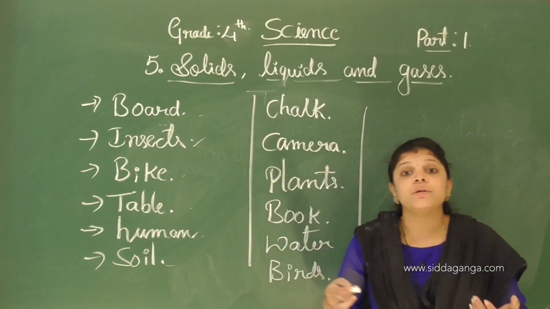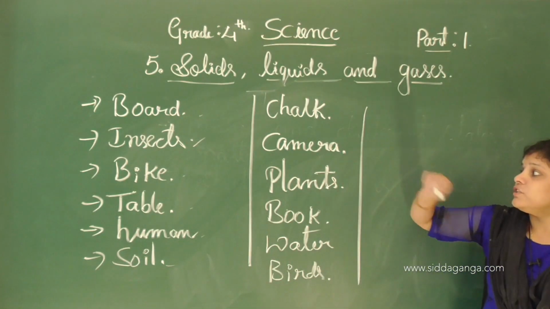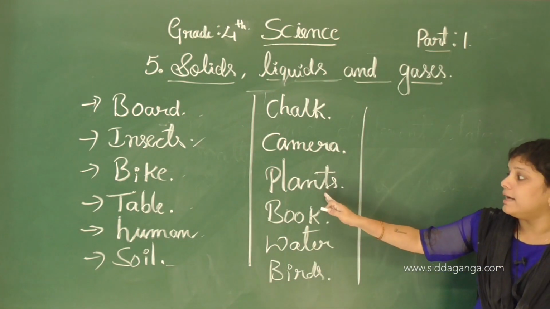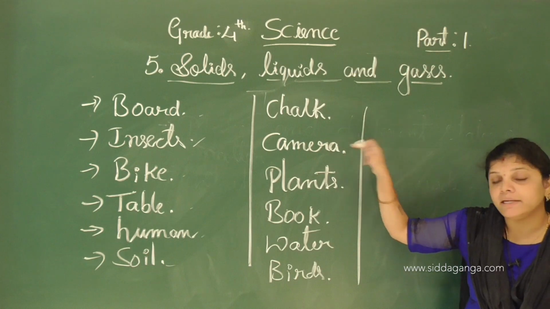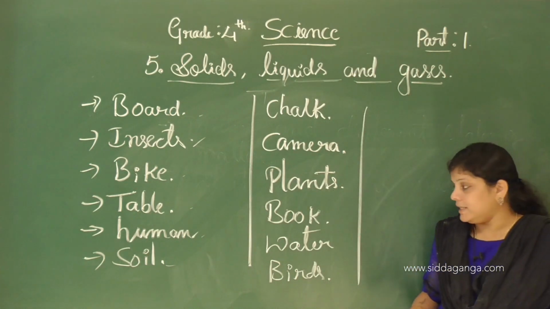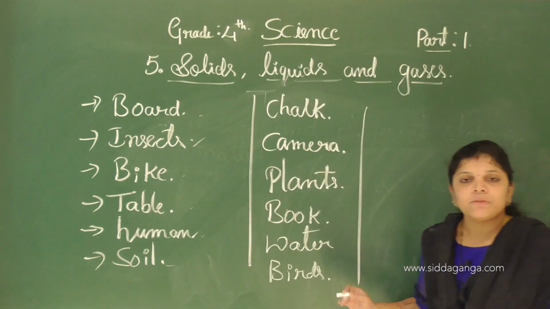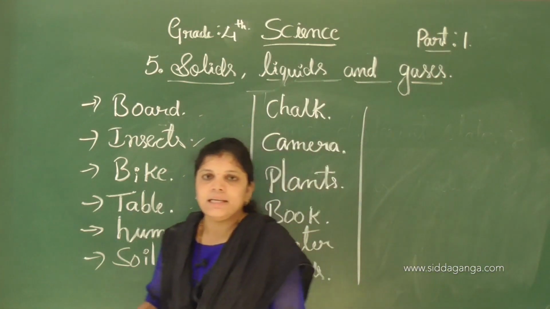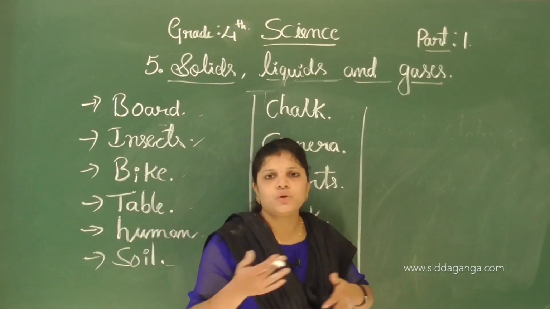and soil is also a natural thing, isn't it? And then chalk and camera are man-made things. Next, plants are a natural thing, and book is a man-made thing, and water and birds, these are what? Natural things. In our surroundings some are natural, some are man-made.